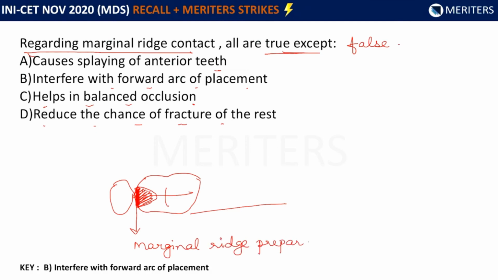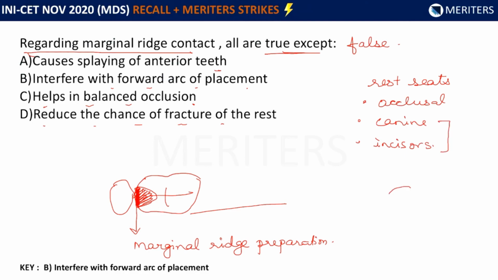So if you are doing a rest seat preparation, you are definitely going to prepare the marginal ridge. Now the rest seats can be of three types. It can be on posterior teeth, so they are occlusal rest seats, or canine, or incisors. So if they are on canine or incisors, they are crescent shaped, extending on the marginal ridge of one side of the tooth to the marginal ridge on the other side of the tooth. So if suppose this is your canine, then they're going to extend on the marginal ridge mesially and distally.